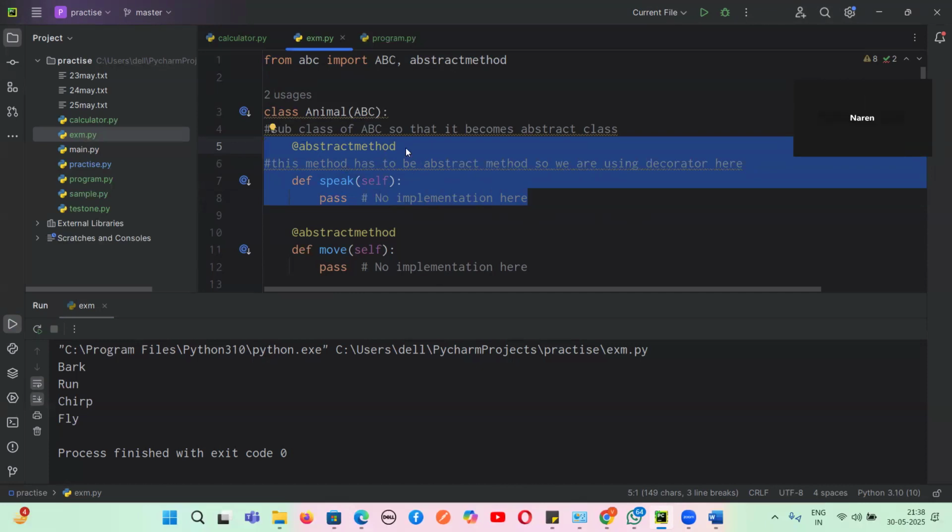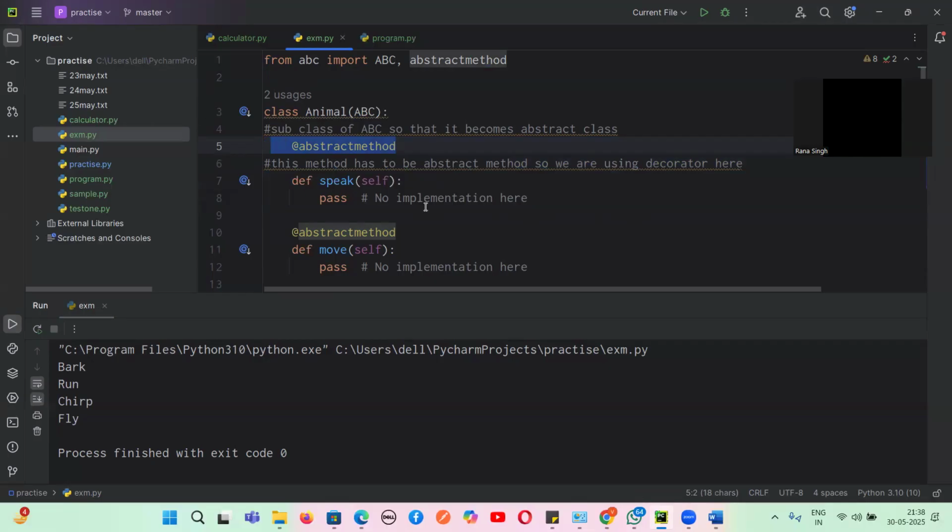Because it is having that decorator, @abstractmethod. Because this directly tells that it is an abstract method. Also, this is a method which is having no implementation. No body is there. We have just written pass. Yes or no, guys?